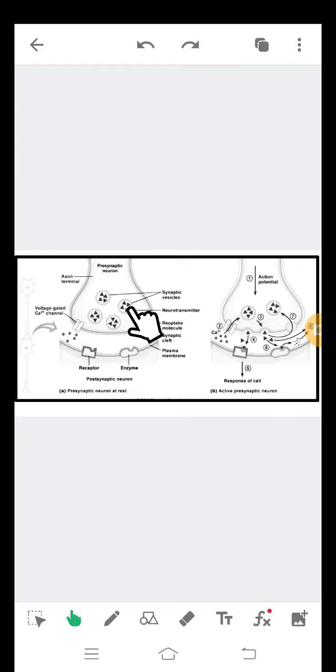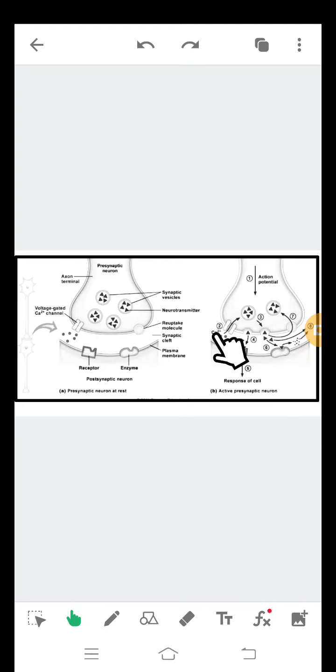See, synaptic vesicle, neurotransmitter, this is a peptide molecule, synaptic cleft, plasma membrane, enzymes, receptor, Ca2+ channel, voltage gated. So this is a receptor, this is an enzyme. Then this is the active presynaptic neuron. So this is the action potential.